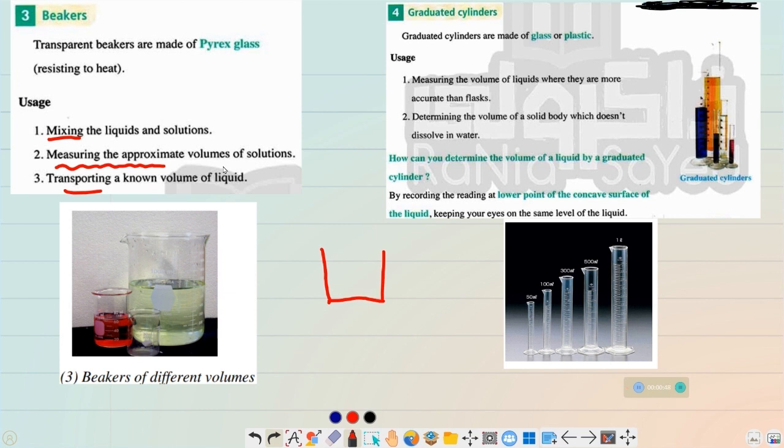The beakers are made of Pyrex because Pyrex is a type of glass that resists heat. So when we put the beaker on the Bunsen flame or another source of heat, the beaker will not explode because it's made of Pyrex, which resists the heat. Beakers have graduations. The graduation of a device with one opening has its end near the only opening that the device has.